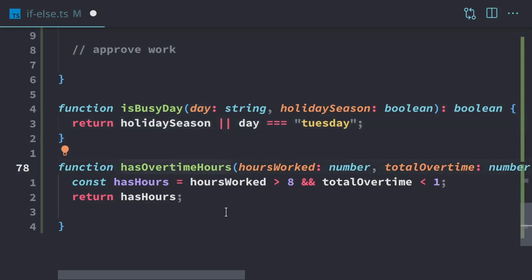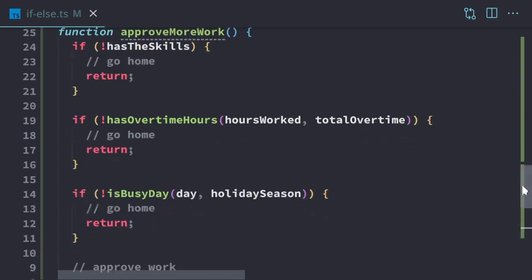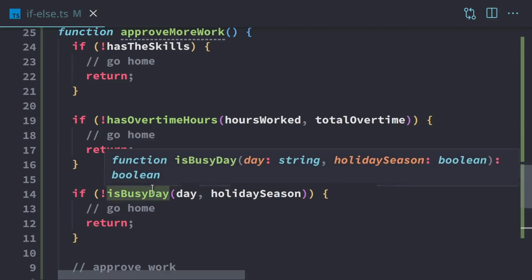And the same goes for overtime hours. If we want to change hours worked, maybe let's change that to 7, maybe change that to 2. Everything else just automatically works. You don't even have to think about it, and it's all nice and clean. So these are acting as filters. So the early returns are acting as a filter. So we're filtering 3 times, and if our code gets to this point here on the bottom, that means it's approved. And we would easily be able to add additional conditions here.